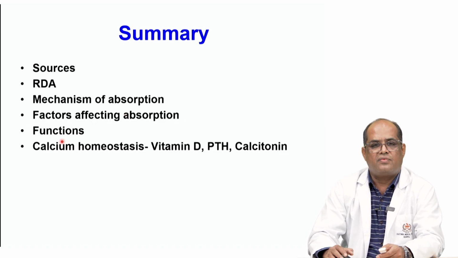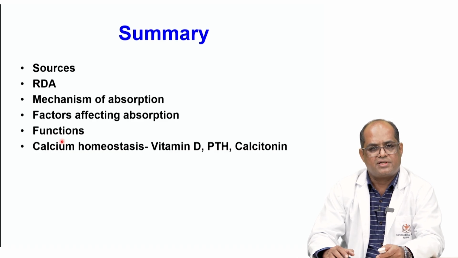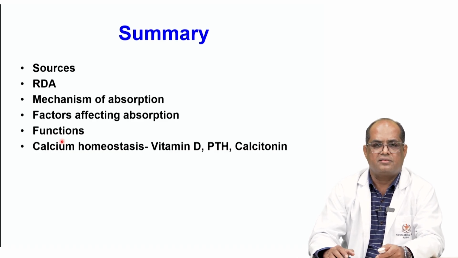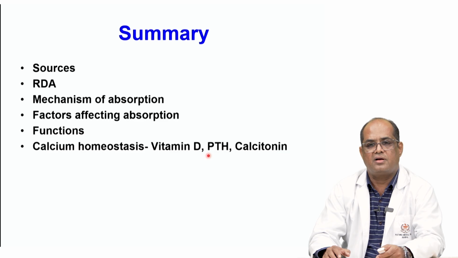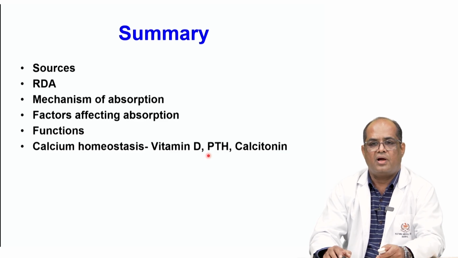The most important function is that it gives strength to the skeleton, and it also acts in the process of coagulation and in muscle and nerve transmissions. Calcium homeostasis is maintained basically by three important hormones, vitamin D and PTH, which are hypercalcemic. They act on three important organs, intestine, bone and kidney, whereas calcitonin is hypocalcemic, it decreases the blood calcium level.